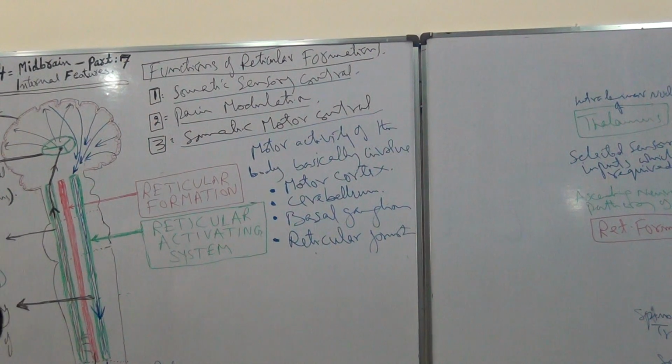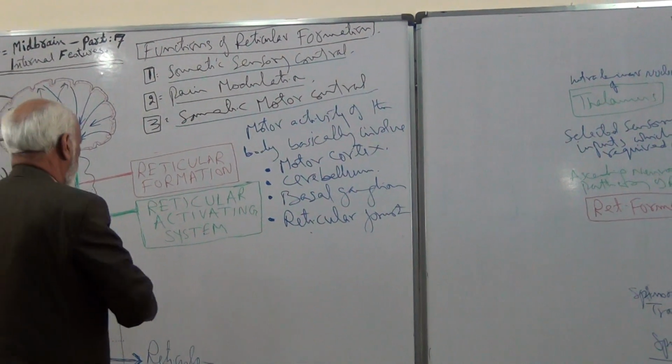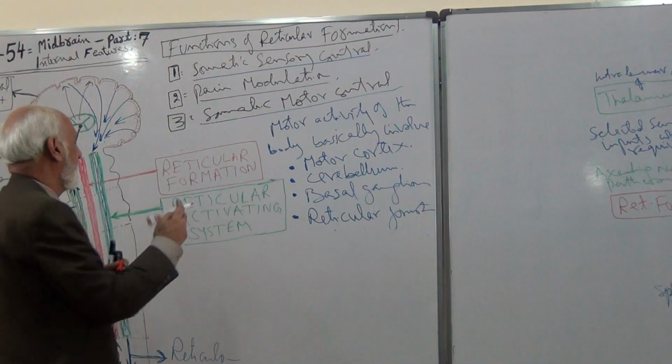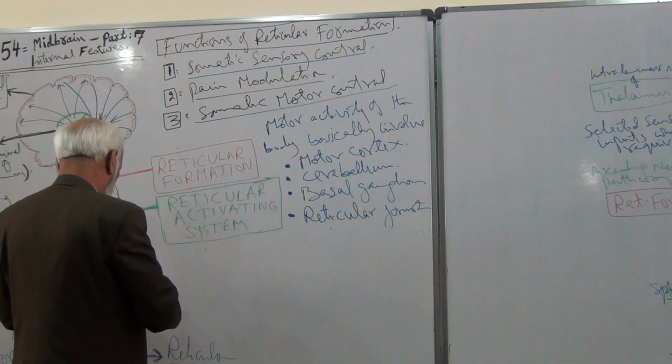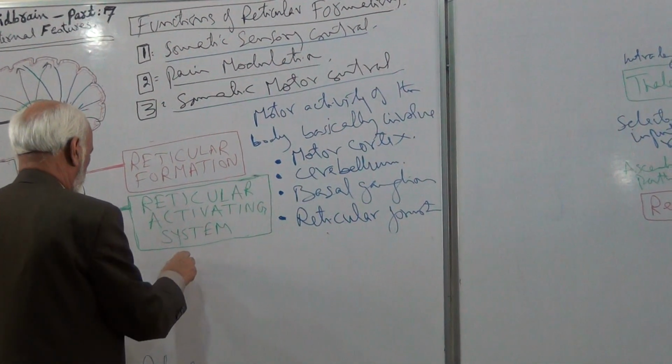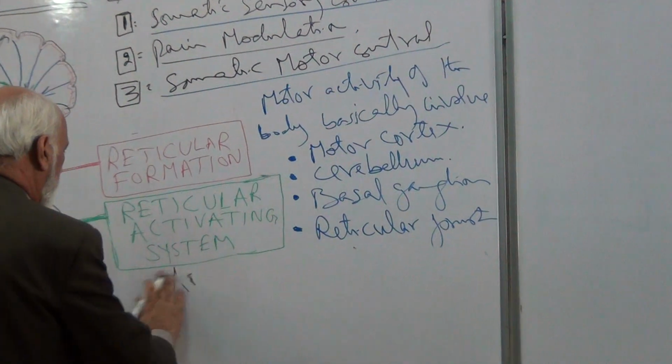Next, awareness and consciousness is another very important function. Number 4.